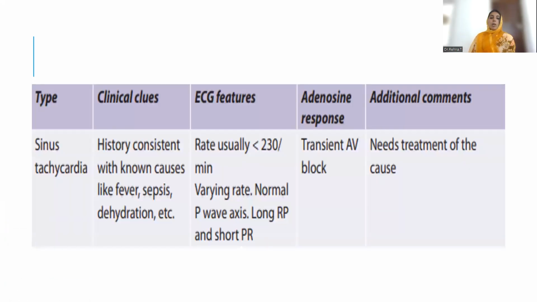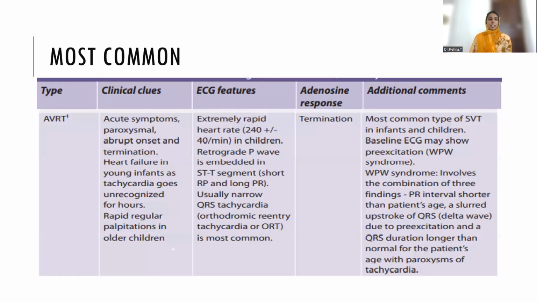Now, what are the clinical clues? Sinus tachycardia can also present with an abnormal heart rate, but generally they will have a history consistent with known causes like fever, sepsis, dehydration, etc. They may also have ECG features. The rate will generally be less than 230, with varying rate. But please remember that the P axis will be normal. This is a case of long RP with short PR. Adenosine response is transient AV block, and it needs treatment for the cause. We have to treat the cause to get things corrected.